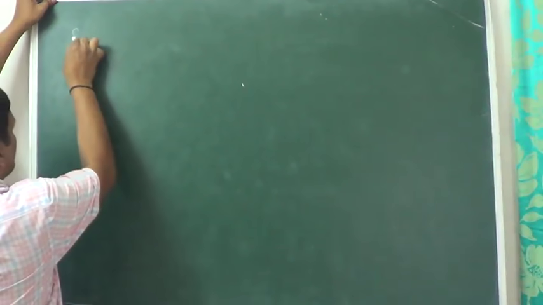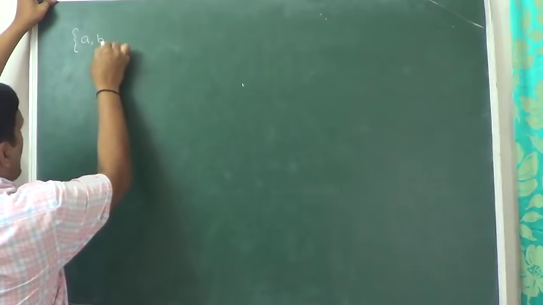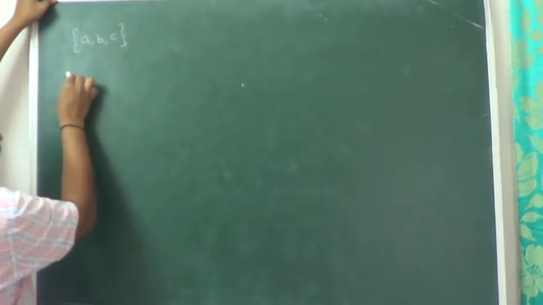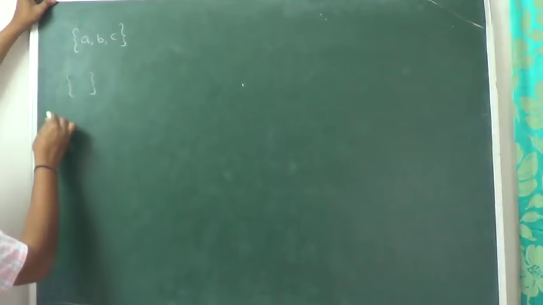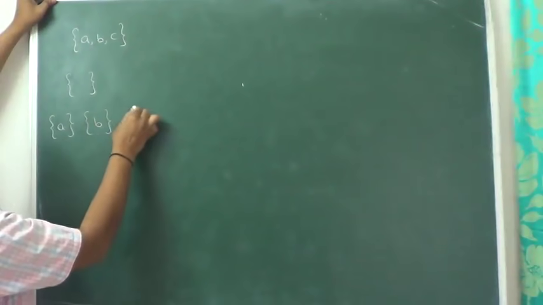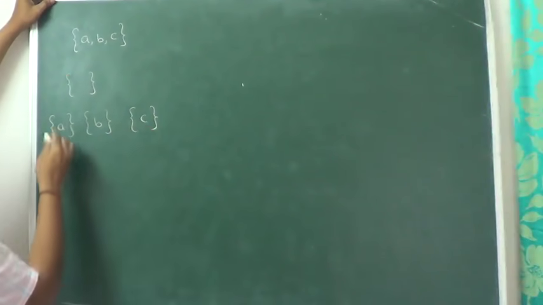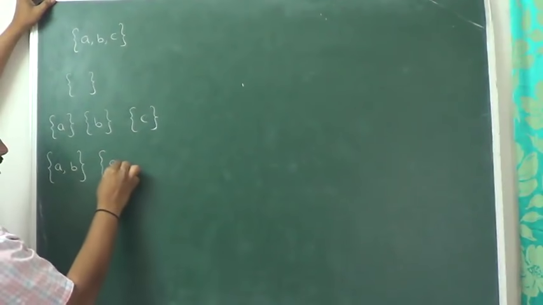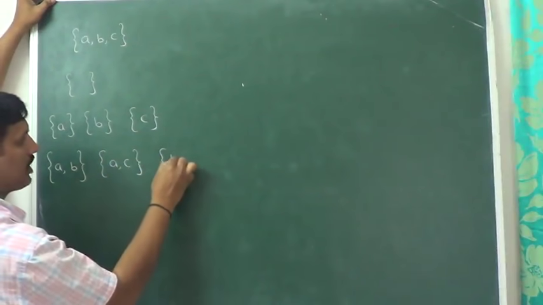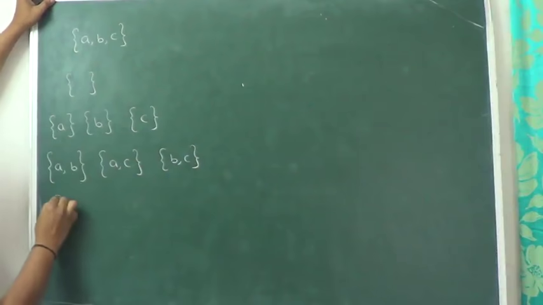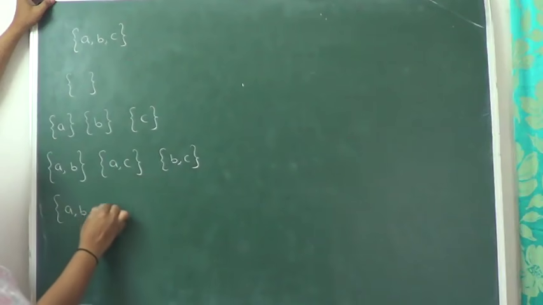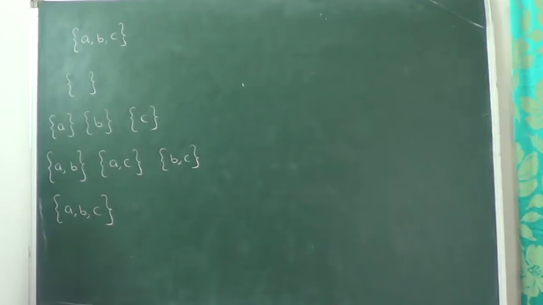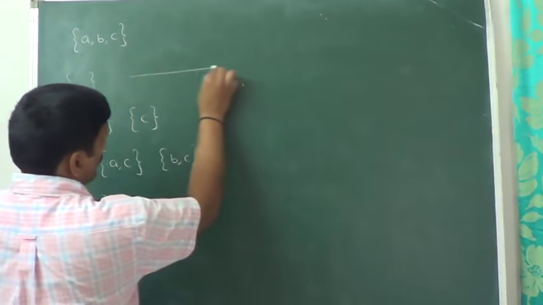Now you can observe here, this is a particular question. We are coming back to the subsets of A, B, C. The empty set. A set with only one element. Next, a set with two elements: A comma B, A comma C, and B comma C. Next we have A comma B comma C. Right? So that's what we wrote here in this case.